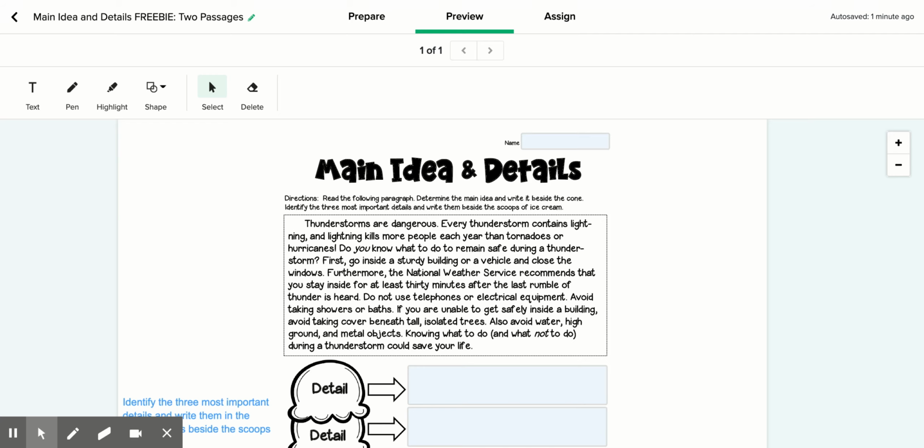This is an activity about finding the main idea and details after reading a text. That's a very important thing to be able to do when you read a story: identify what was the main purpose of what I just read. And then the details are pieces of information that support that main idea. So I'm going to show you how to do this one, and then I'm going to post a different short story for you to identify the main idea and details.